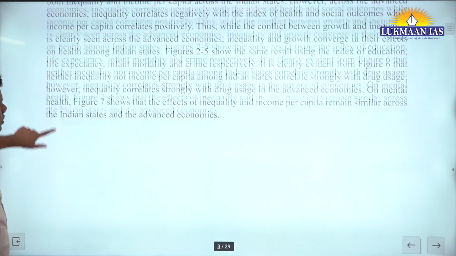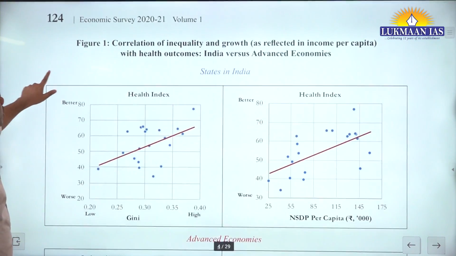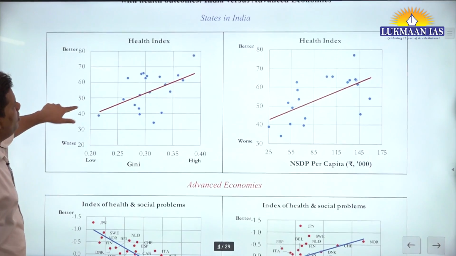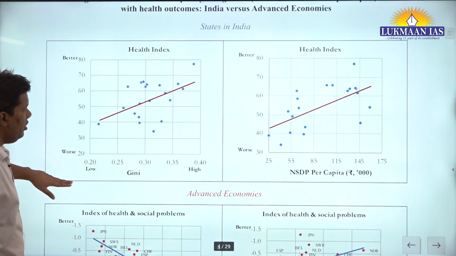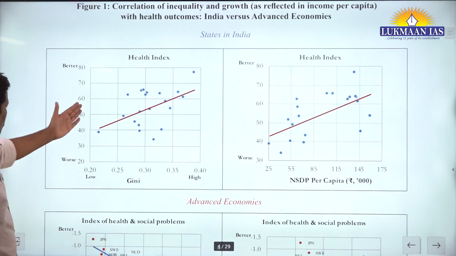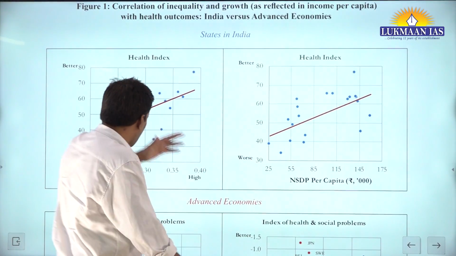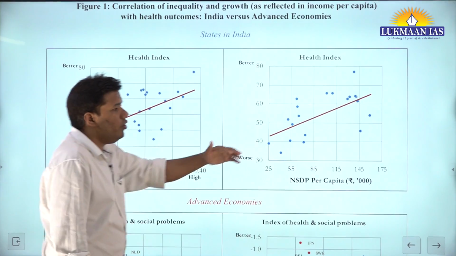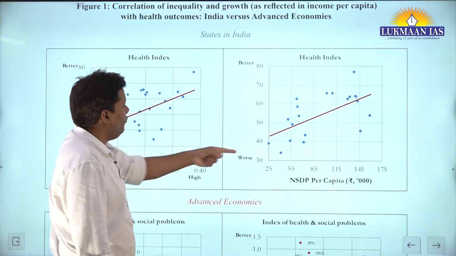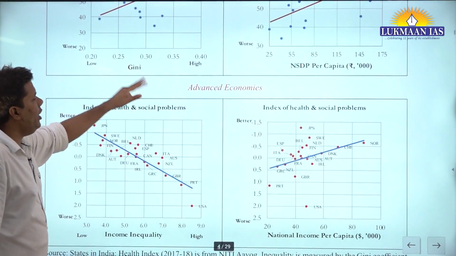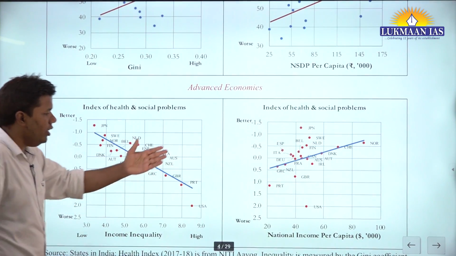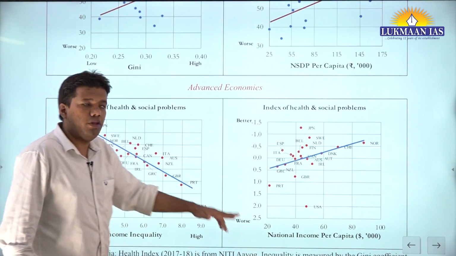So let's see some graphs. Now they are talking about this: the top graphs are for India, right? And the left one is for inequality, the Gini coefficient. The right one is kind of a growth. And the top panel is for India, and the bottom panel is for advanced economy. Again, inequality and growth. Now you have this understanding.